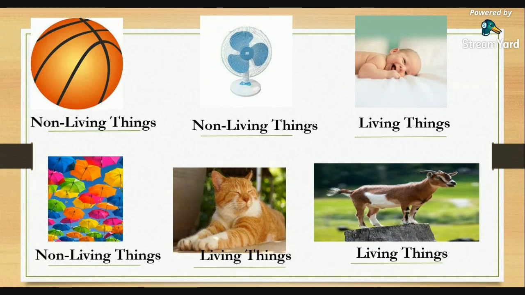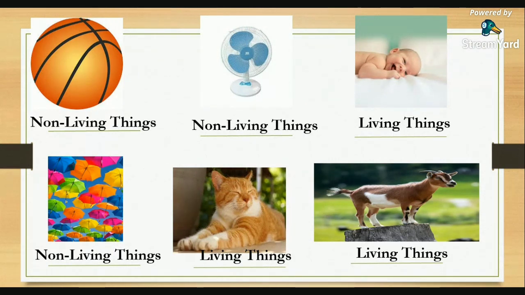Okay. So we have those two big groups of things. The first is the living things and the second is the non-living things. So if we talk about living things, they are the things that can grow, can move by itself, can reproduce, can breathe, need food, water, and air, and have life. Examples of that are a human or a baby, a goat, a cat, a frog, trees, and many more.